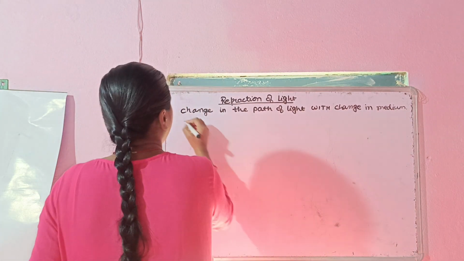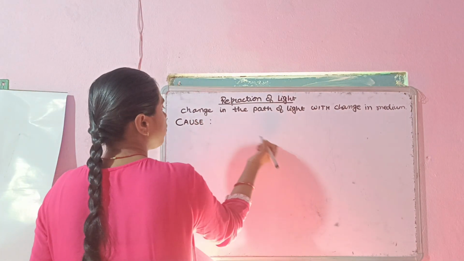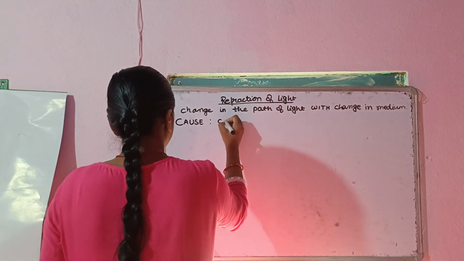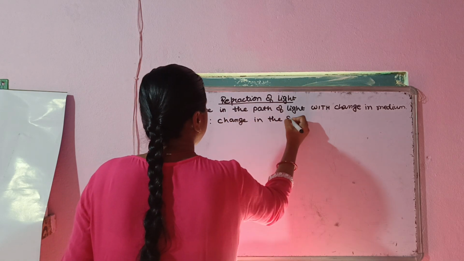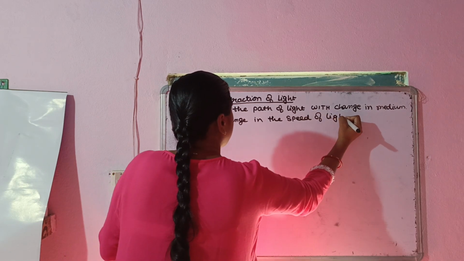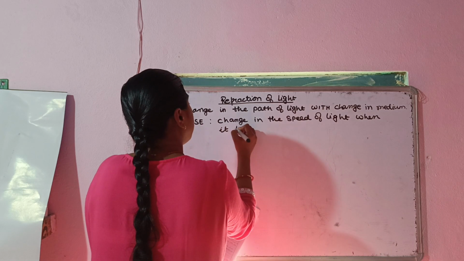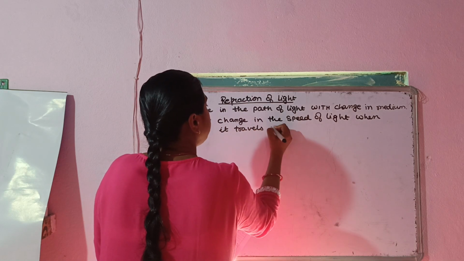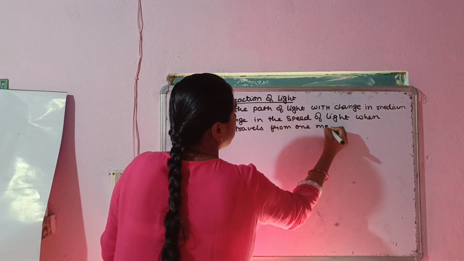Okay, now what is the cause behind the refraction of light? The cause behind the refraction of light is change in the speed of light when it travels from one medium to another.